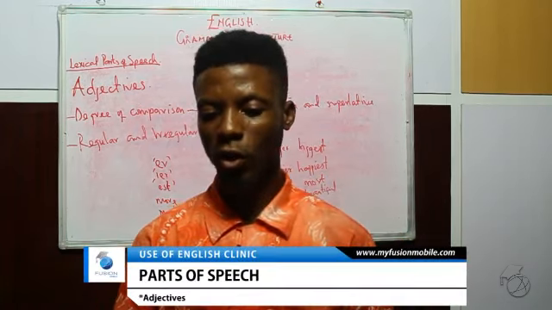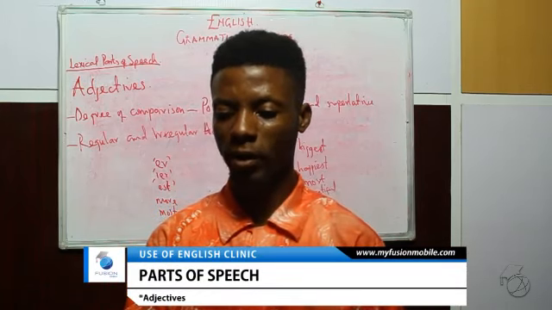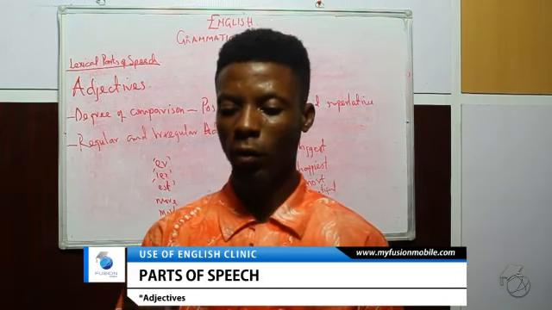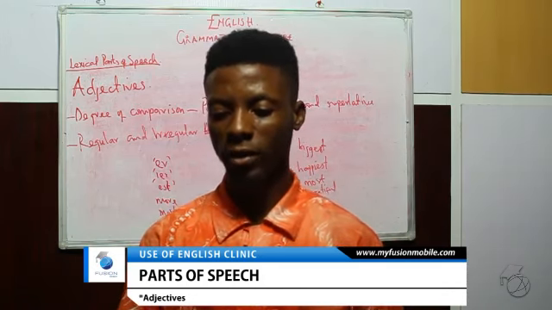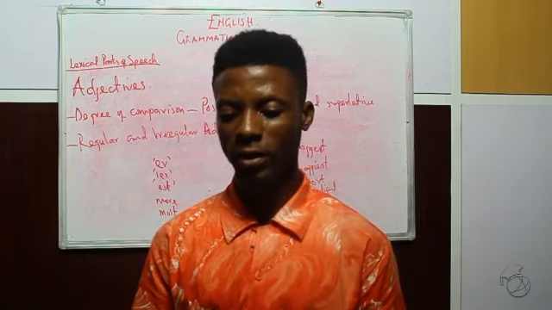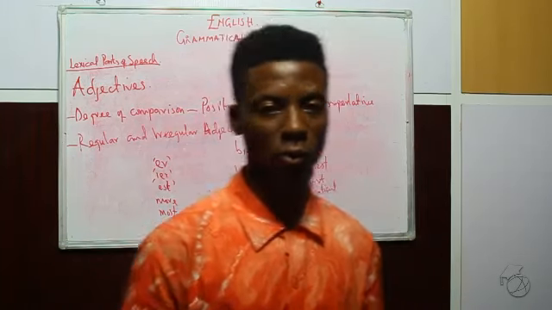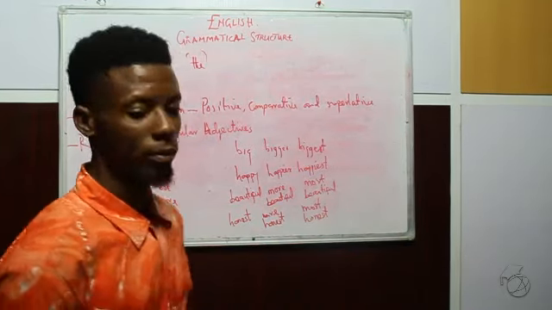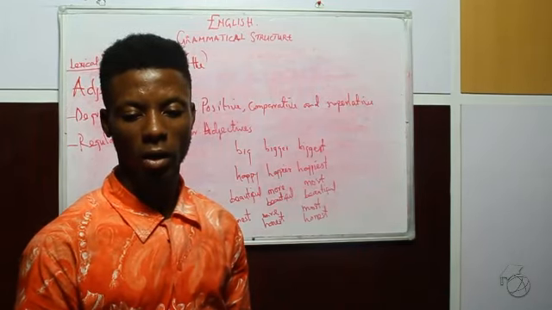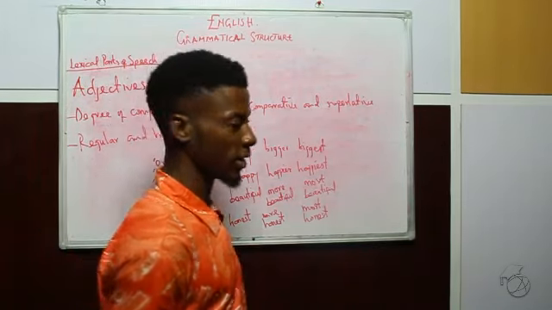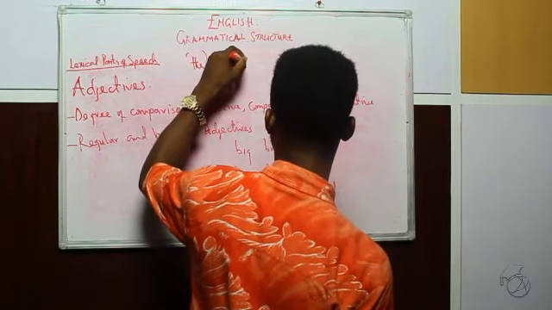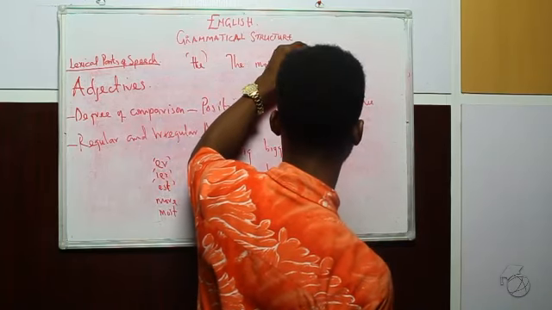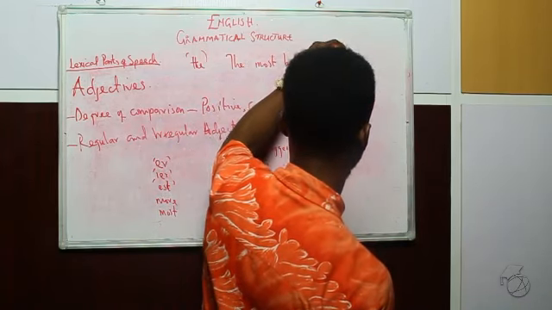Please note that the comparative degree is used for a comparison between two things, while the superlative degree is used for comparison of more than two things. The superlative degree is always preceded by the definite article the. As in, we have it in the following sentence: the most beautiful girl.